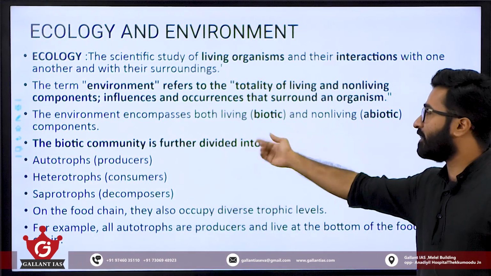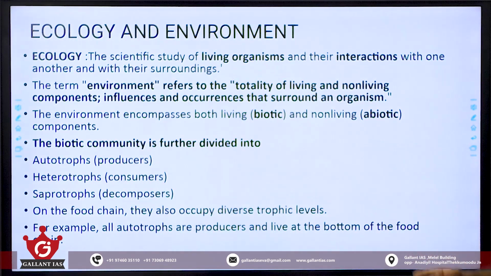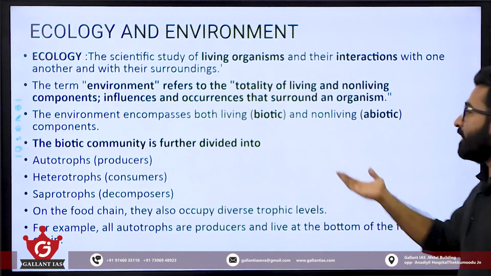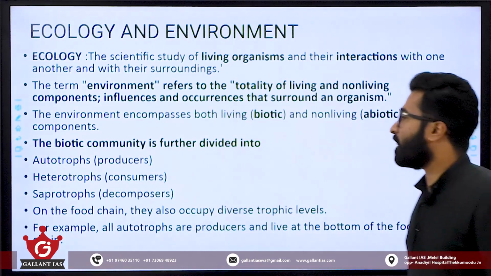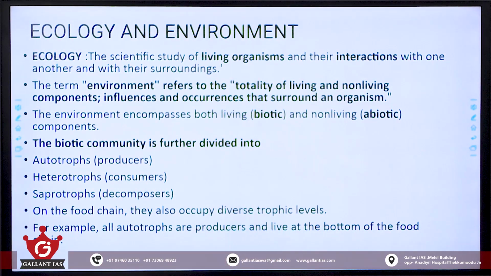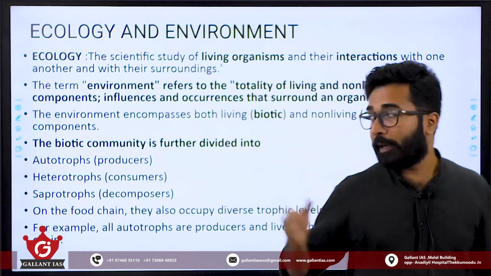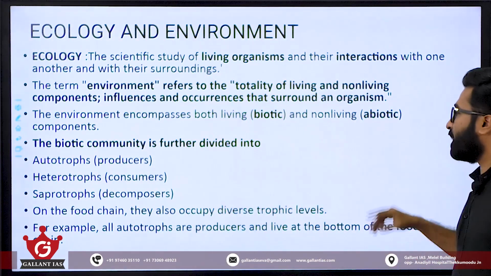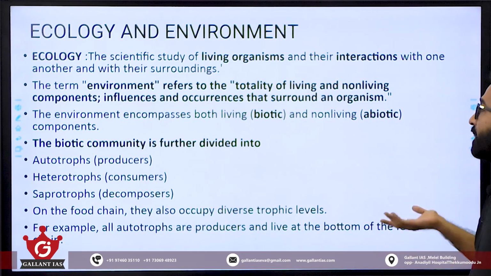In that we can see that there are autotrophs or producers, I mean green plants, then heterotrophs, the vegetarian consumers, then there are carnivores, then there are saprotrophs. Saprotrophs are actually decomposers, like bacteria, fungi, etc., which feed on the dead and decayed matter. So these are the components of environment, that biotic community, and there are abiotic community like atmosphere, troposphere, soil, etc.